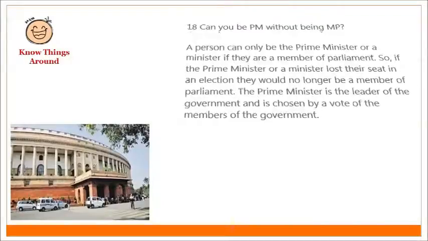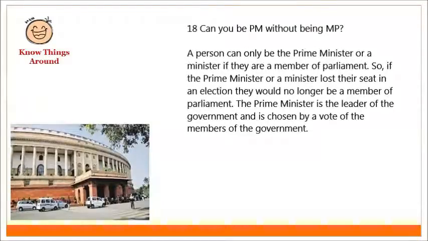Can you be Prime Minister without being a Member of Parliament? A person can only be the Prime Minister or a Minister if they are a Member of Parliament. So, if the Prime Minister or a Minister lost their seat in an election, they would no longer be a Member of Parliament. The Prime Minister is the leader of the government and is chosen by a vote of the members of the government.